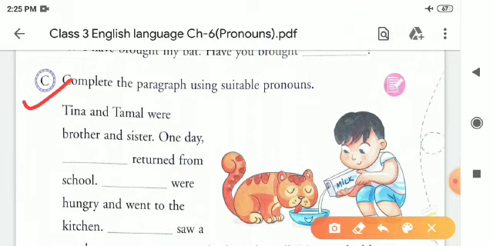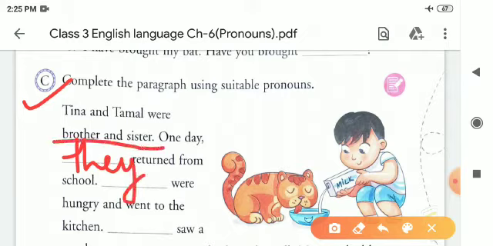Tina and Tamal were brother and sister. One day they returned from school. We will replace the nouns brother and sister. In the place of brother and sister we will use they because they are plural. That's why we will use they here. They were hungry because there were two people, brother and sister. They were hungry and went to the kitchen.